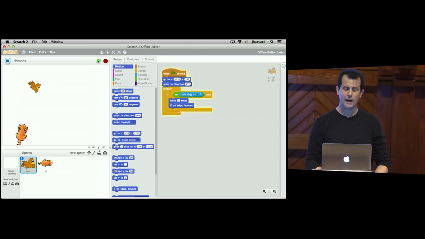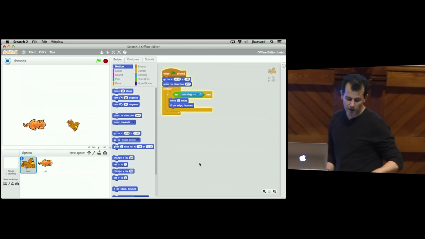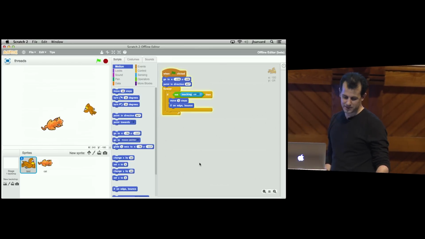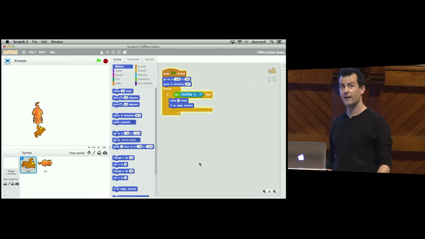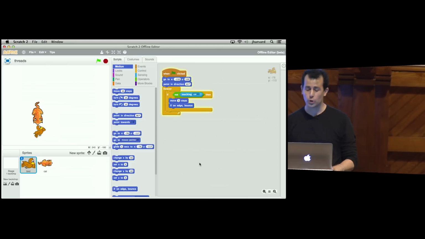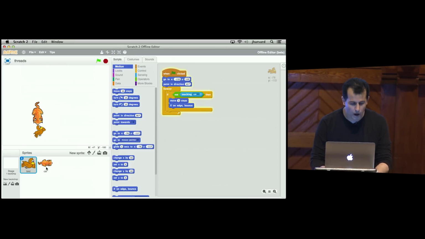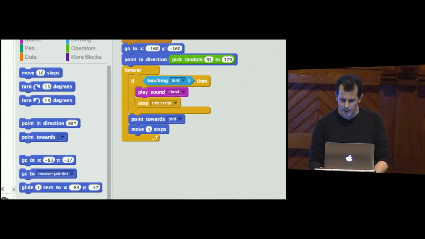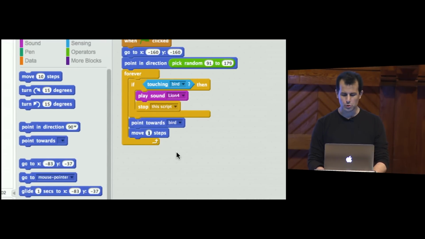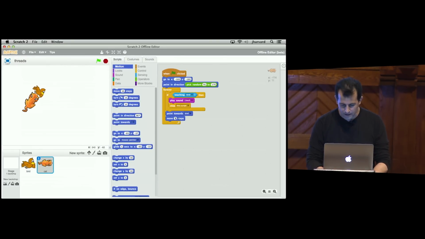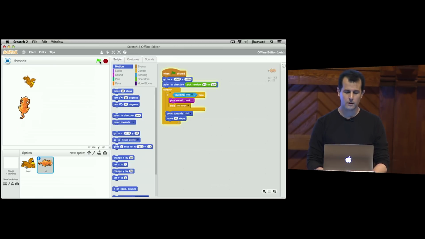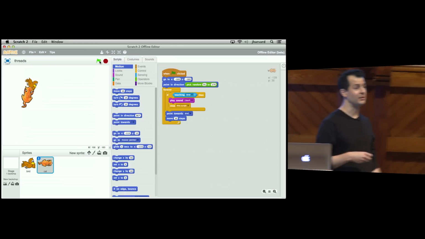When I now click the green flag, notice that what this program does is have the cat incredibly slowly chase the bird. But the cat has the advantage of having been programmed in such a way that no matter where the bird is, the cat goes toward him. We can play that game much faster. So if I'm on the cat, notice that I'm using, let's say, move 1 steps. Let's have him move 5 steps at a time, so 5 dots at a time. Let me click play. All right, now we can really give the cat the advantage, 10 steps at a time. So very quickly it gets a little advantageous for the cat.